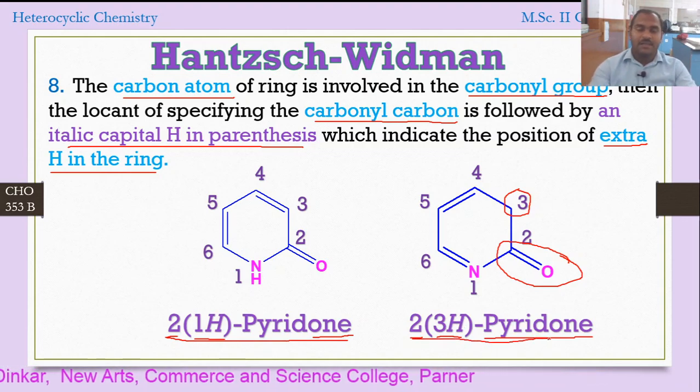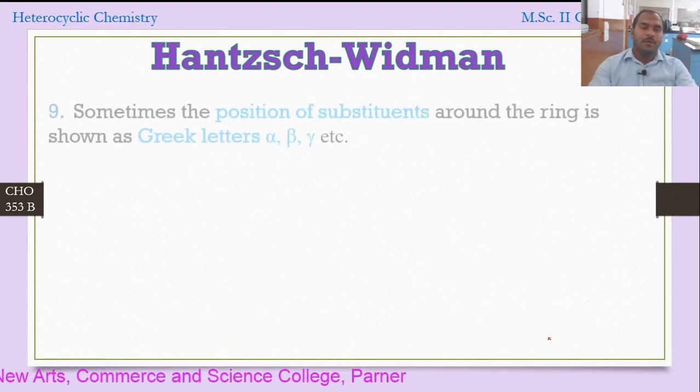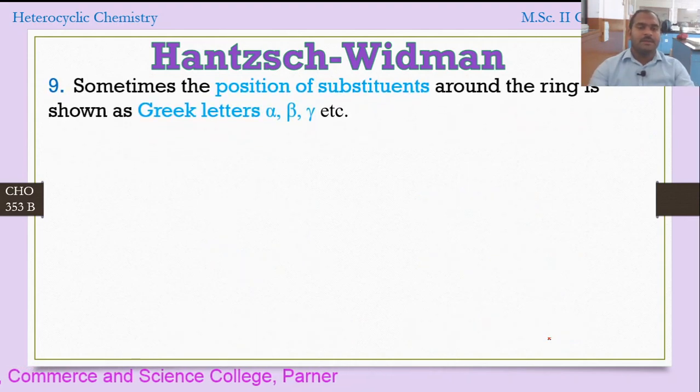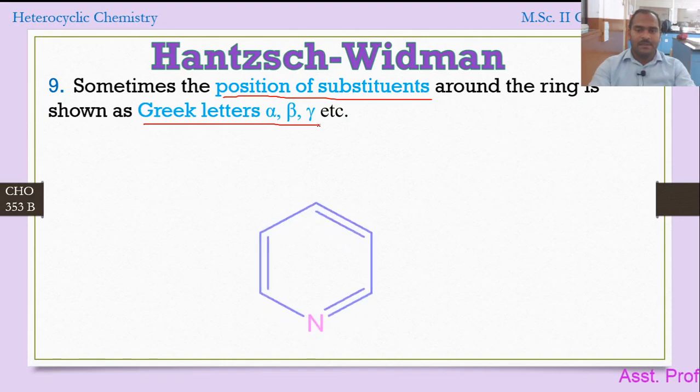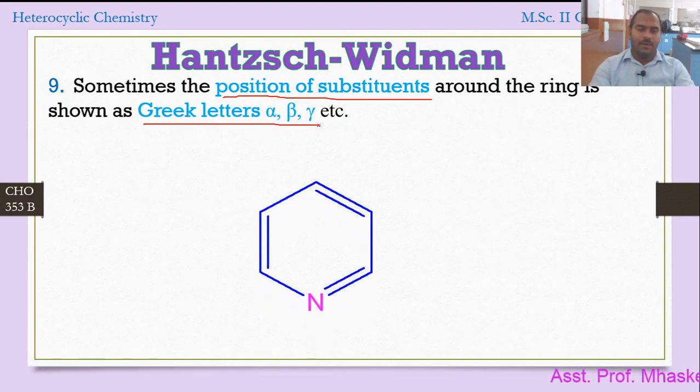Now let's move to the next rule for nomenclature. Sometimes the position of the substituents around the ring is shown by Greek letters alpha, beta, gamma. Now here we can consider the example. Here we have a 6-membered cyclic structure with nitrogen as the heteroatom.